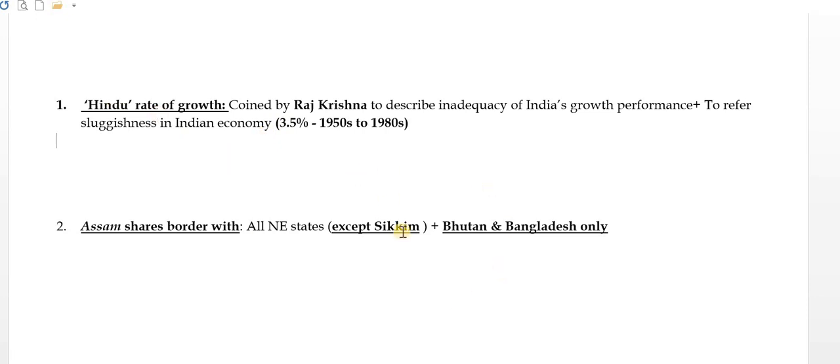I will be sharing all these notes that I am teaching and explaining here in the space given below, and you can go there and download the notes for every day. I will be sharing separate notes every day, and compiled notes will also be there if possible. So this is about 3.5% GDP growth on an average between the 1950s to 1980s. This is called the Hindu rate of growth.